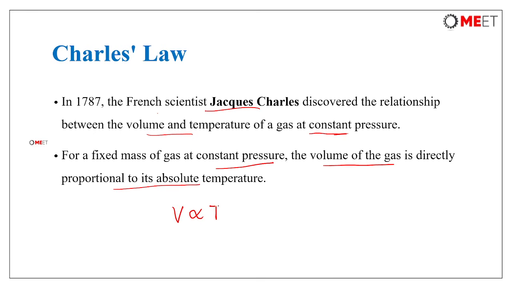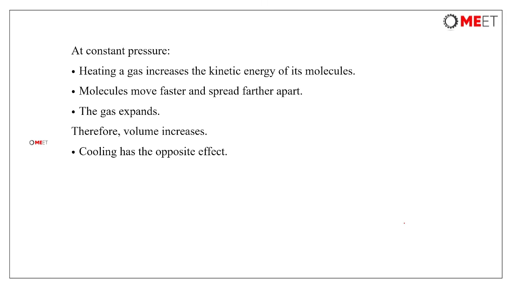As we are talking about absolute temperature, we need to take temperatures in kelvins only. So you can write V2 by V1 is equal to T2 by T1.